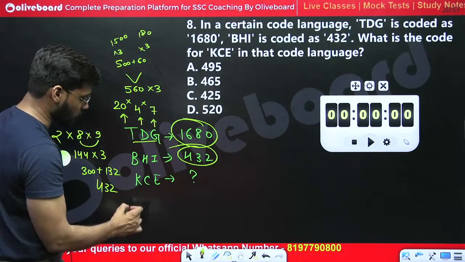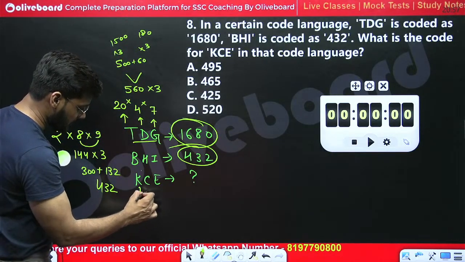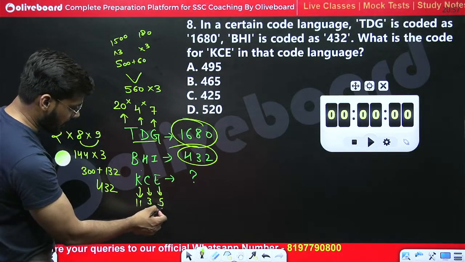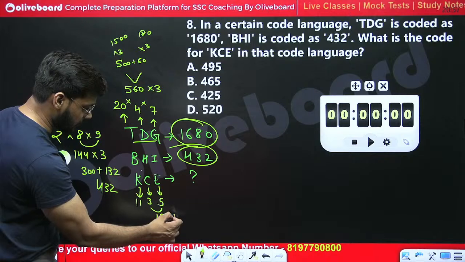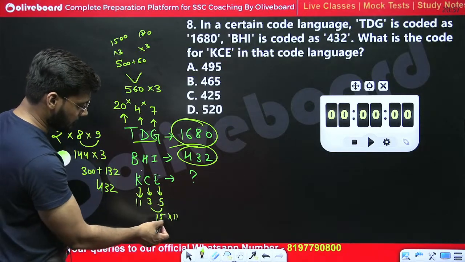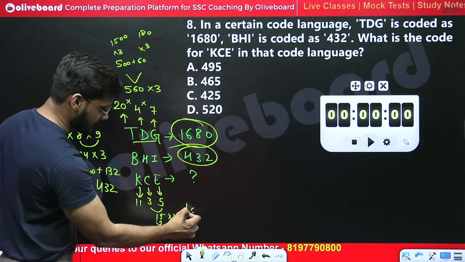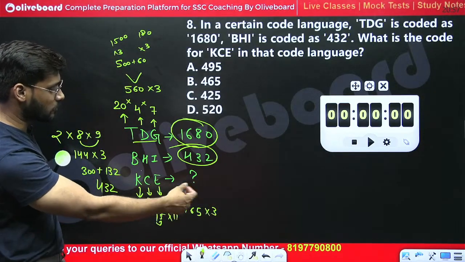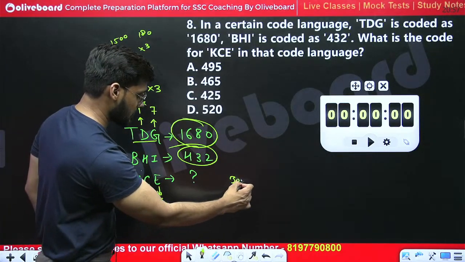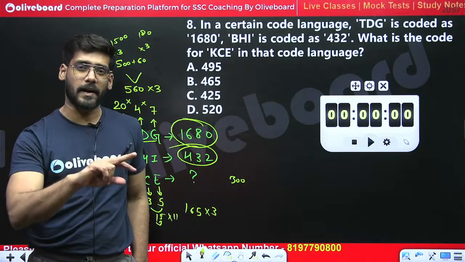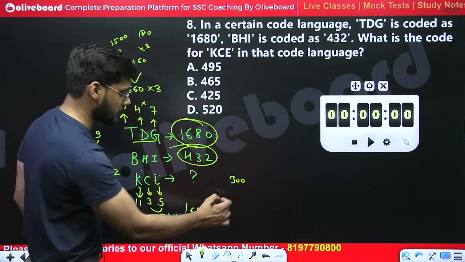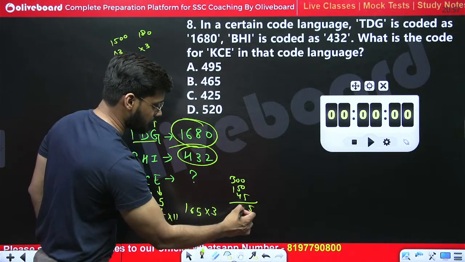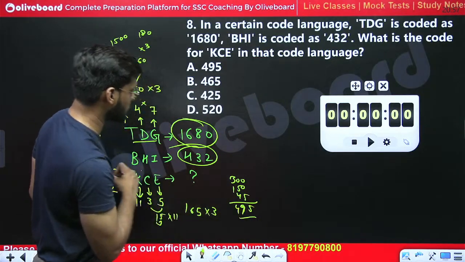If we follow the same logic over here, K comes at 11, C comes at 3, and E comes at 5. 5 into 3 is 15. 15 into 11, we can follow the trick: 5 plus 1 is 6, and 5, so 165. 165 into 3, what will we get? 100 into 3 is 300. 65, if we break 65 into 2 parts, 50 plus 15, 50 into 3 is 150, and 15 into 3 is 45. So 495 should be the right answer.